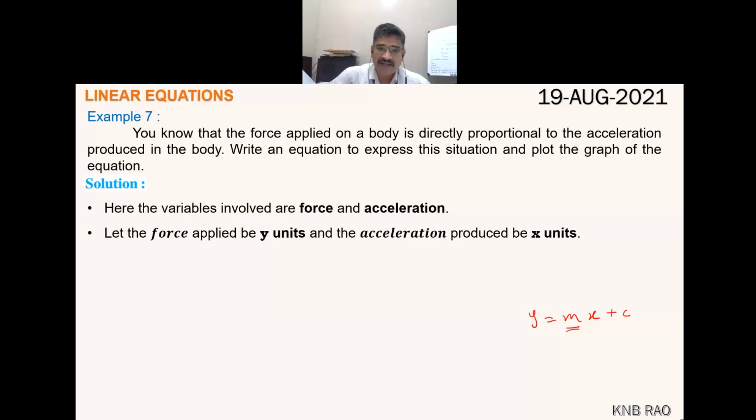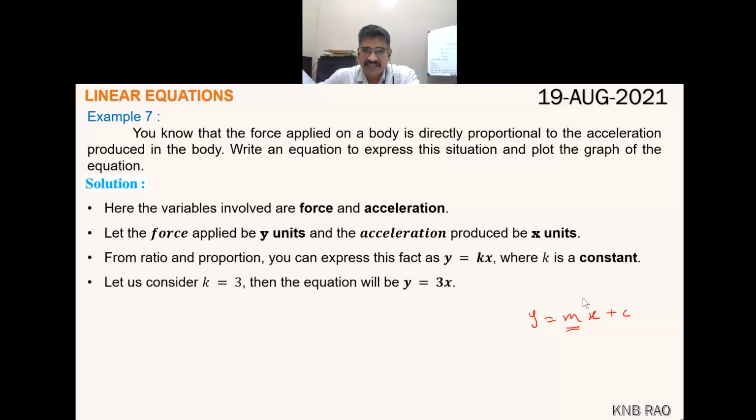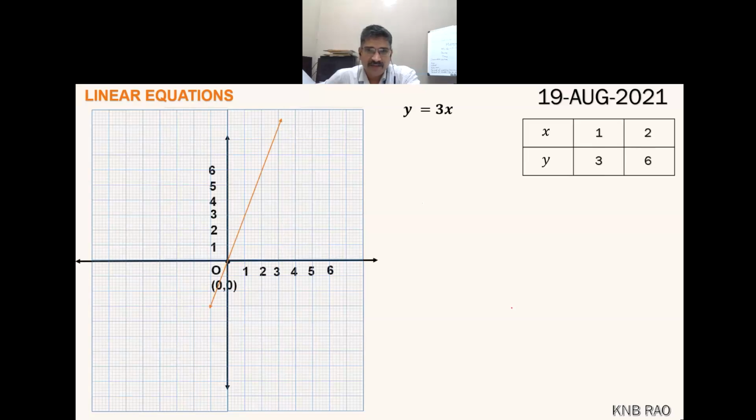If the force you apply is taken as y units and the acceleration produced as x units, then from ratio and proportion you can say that y equals kx, where k is a positive constant. Let us consider k as 3, so y equals 3x, and here you are plotting the graph of y equals 3x. Have you understood? Children, I have taken 1 comma 3 and 2 comma 6 and plotted the graph.